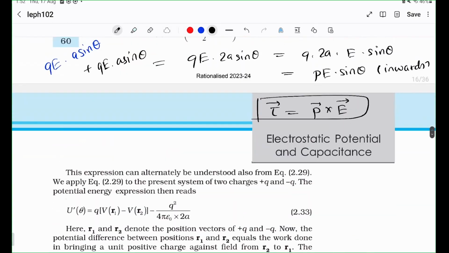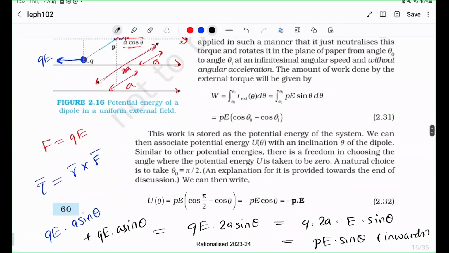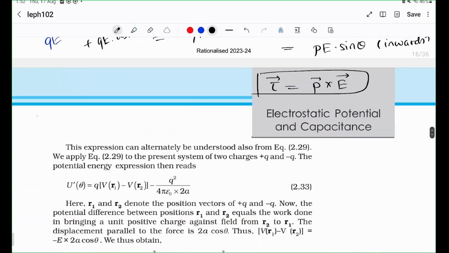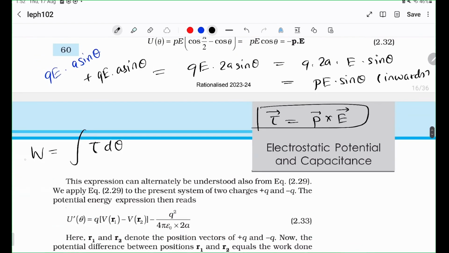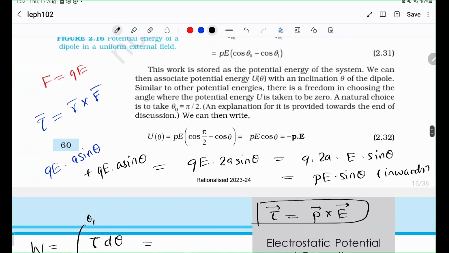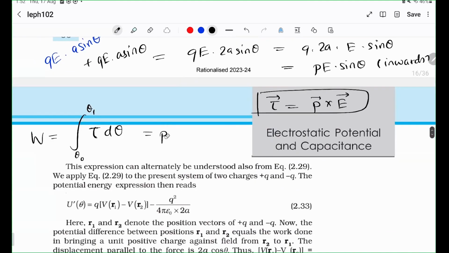Now you can see that work done in the rotational analog is simply the integral of tau d theta, right? Instead of writing integral F dx, we can write tau d theta. That is the rotational analog of work. So if you move this dipole from theta naught to theta 1, then it's a simple integration: PE sine theta d theta from theta naught to theta 1,